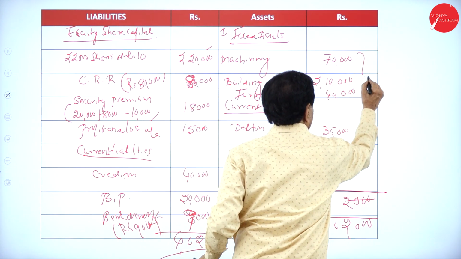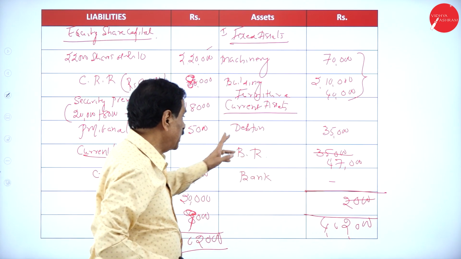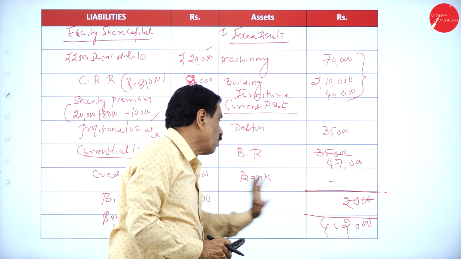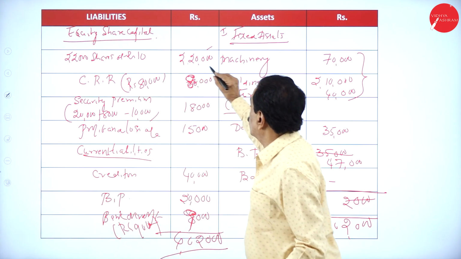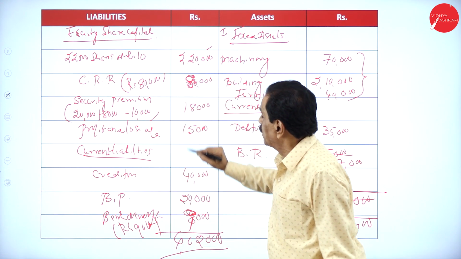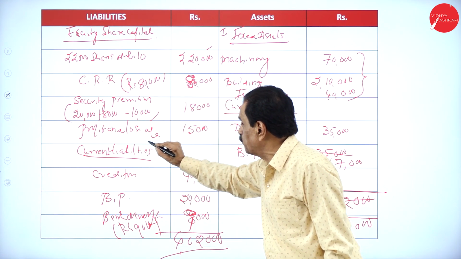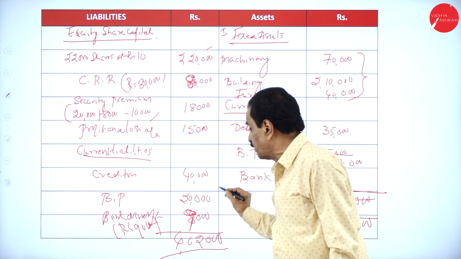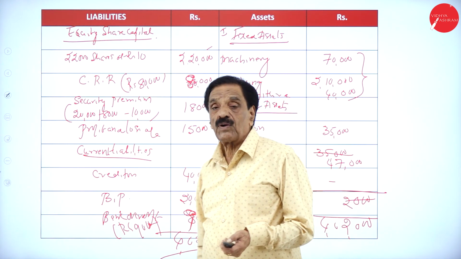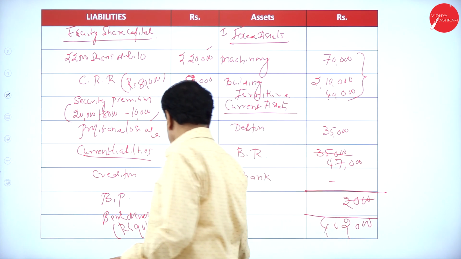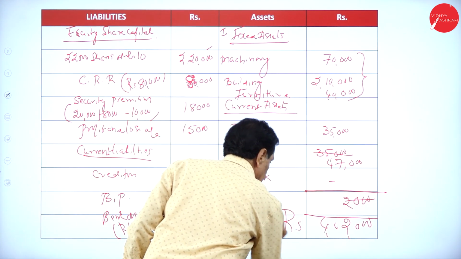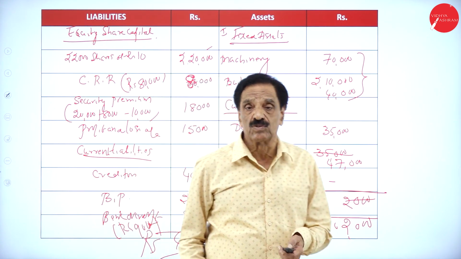These are all the fixed assets. Then current assets: debtor 35,000, BR 47,000, no bank. Total 4,20,000. So 2,20,000, CRR is 80,000. Security premium 18,000, profit and loss 15,000, creditor 40,000, bank overdraft is 9,000. So it will tally for 4,02,000.